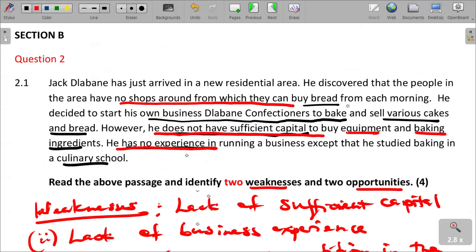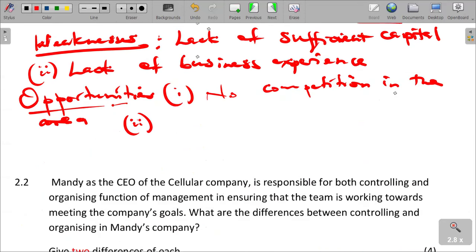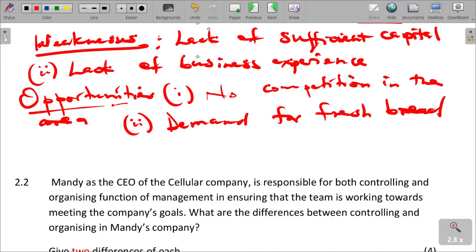There is demand for fresh bread, which is another opportunity in the area. People have no place to buy fresh bread every morning.